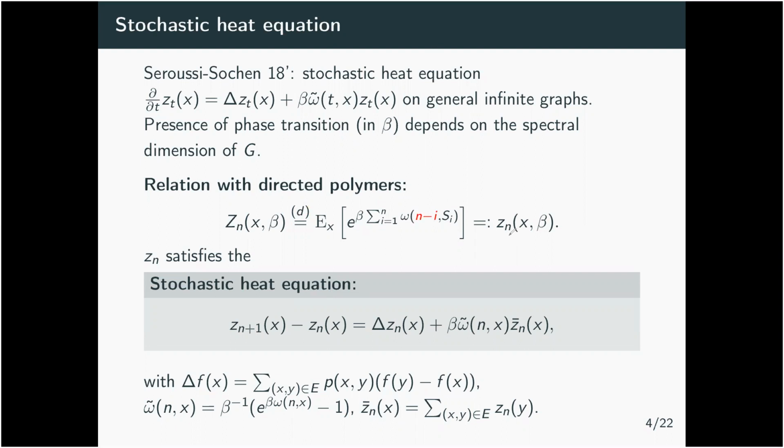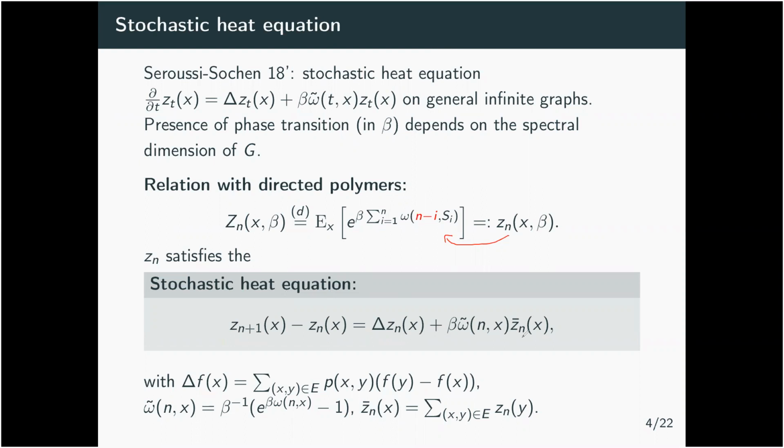And define the small Zn to be this object. It's very easy to check that the small Zn satisfies a kind of stochastic heat equation, which is the following one: the time evolution of the small Zn is given by a Laplacian of Zn,